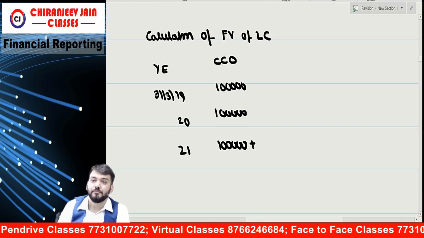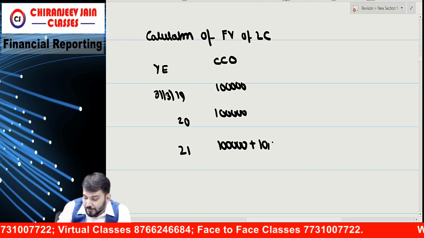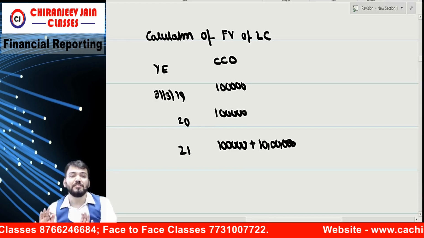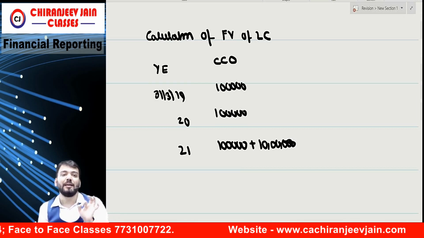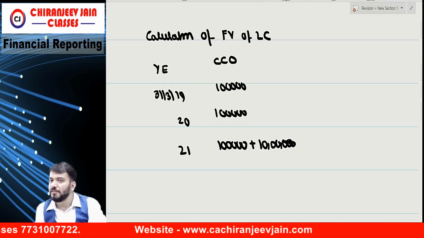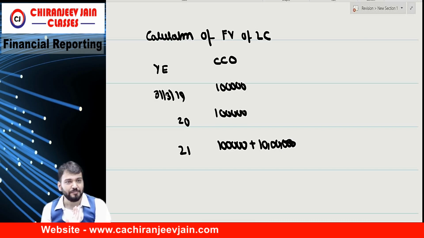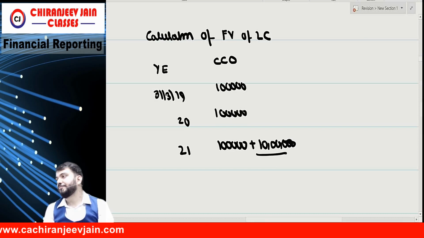Plus 10 lakh. Means it will be assumed that they will demand redemption only. So initially it will be classified as financial liability. Subsequently it might become equity. Are you getting what I am saying? Have you understood this point?